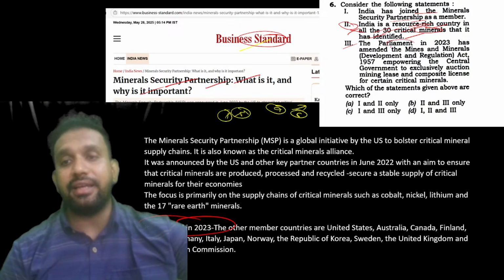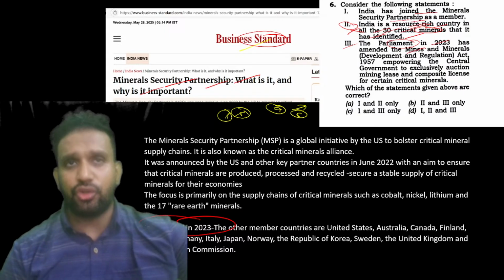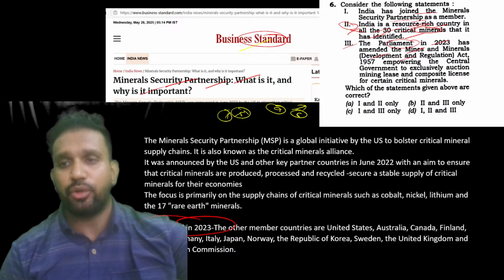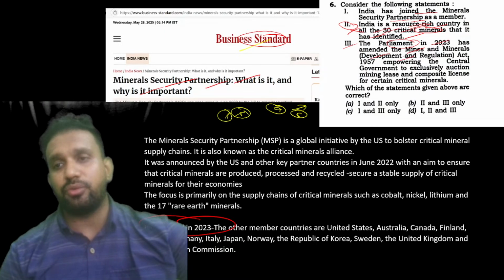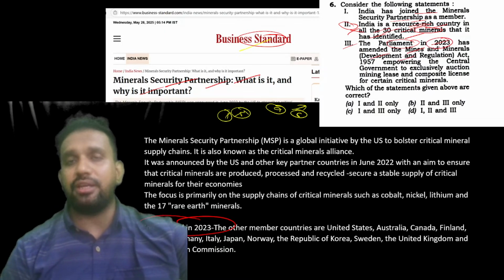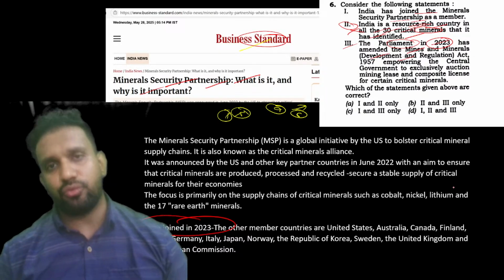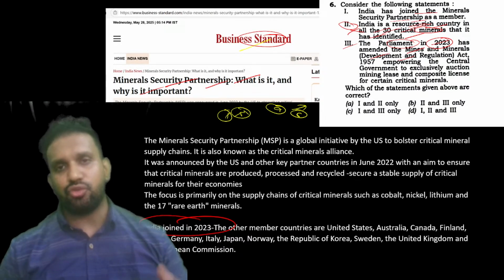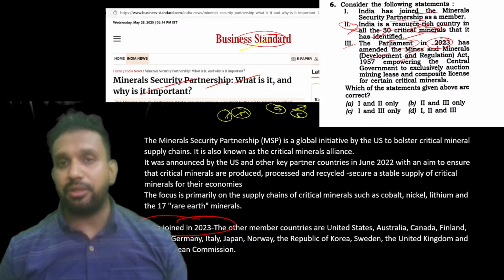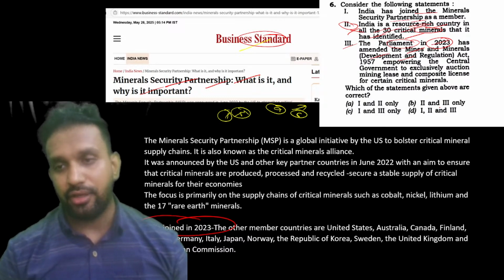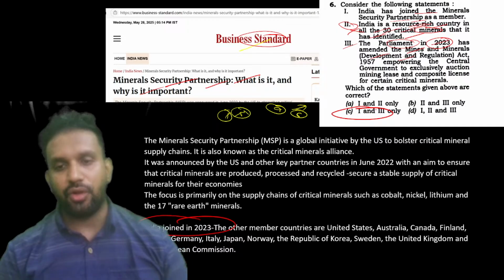India has recently identified, in 2023, a modification: the Mines and Minerals Development Regulation Act ordinance was given in 2023, by which India has some minerals. With regard to rare earth elements, we have some areas where we have identified that these minerals could be found, so we have auctioned it. So the answer here is 1 and 3.